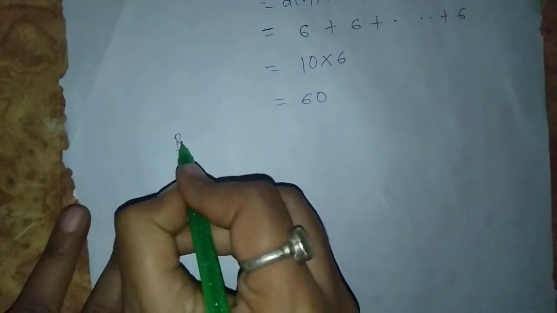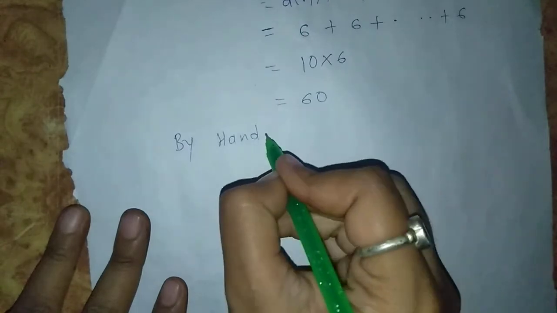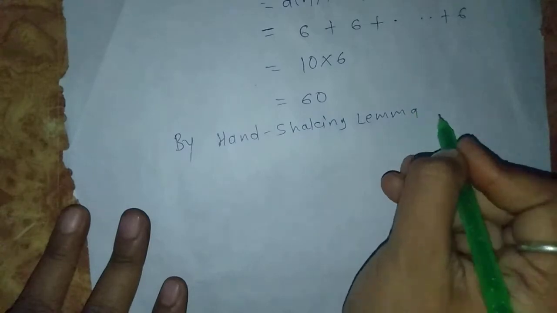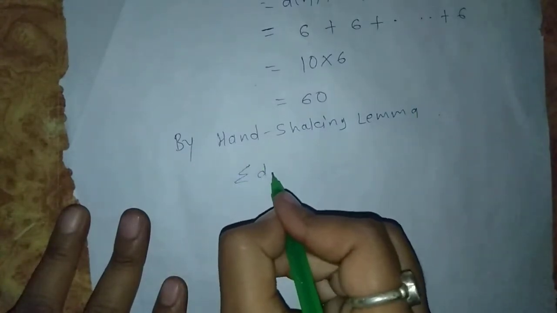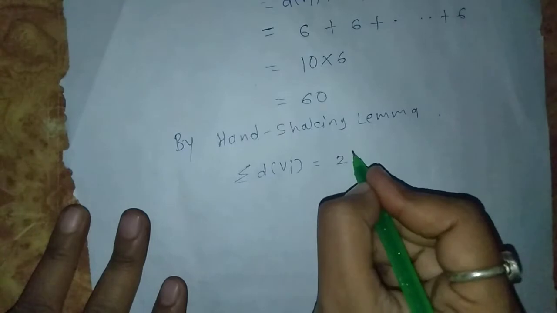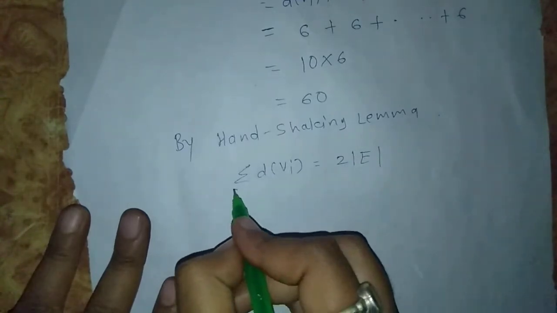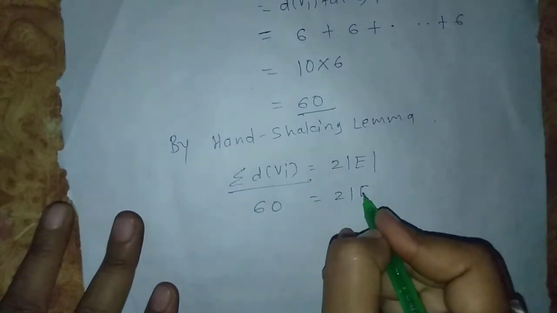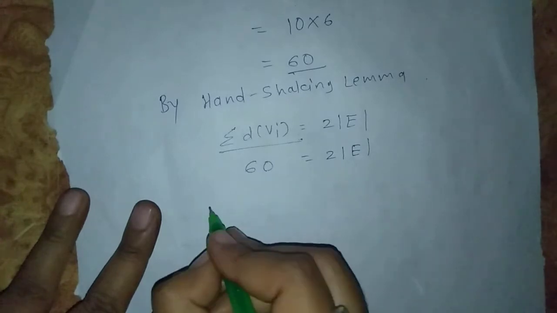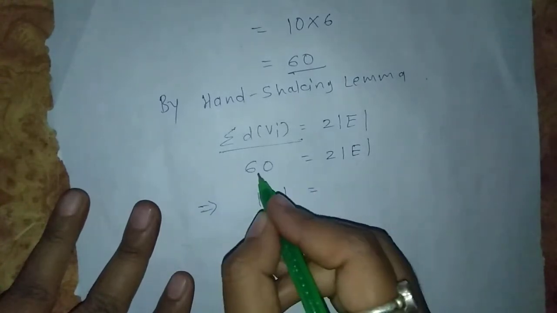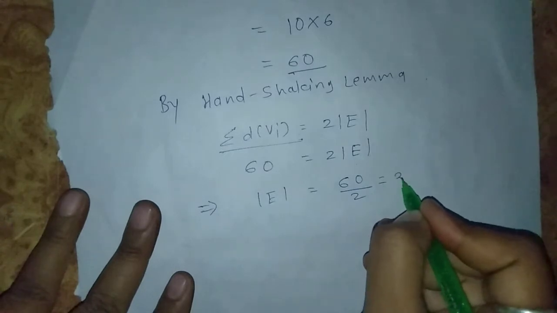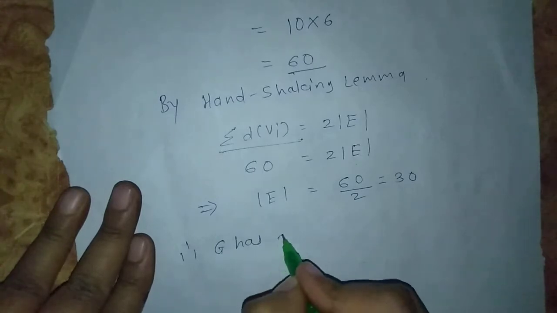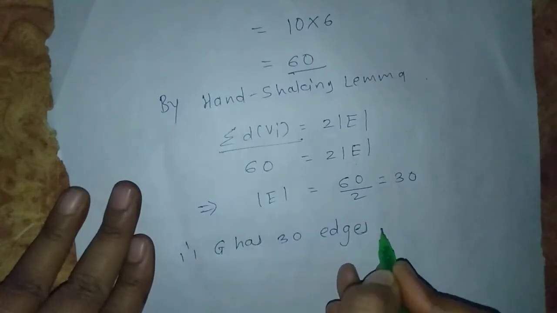Now by using the handshaking lemma, we have the summation of d(vi) equal to 2 into |E|. Here the summation of d(vi) is 60, equal to 2 into |E|, which implies |E| is equal to 60 upon 2, equal to 30. So G has 30 edges.